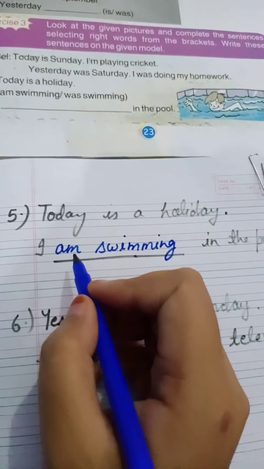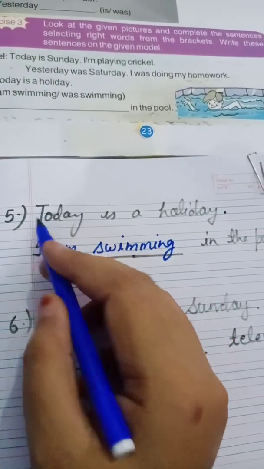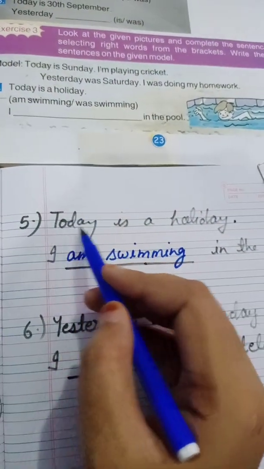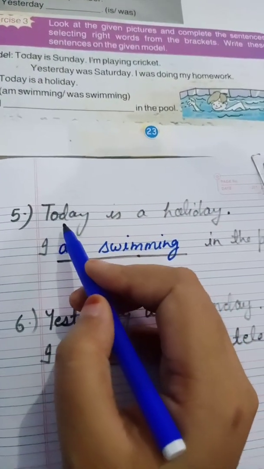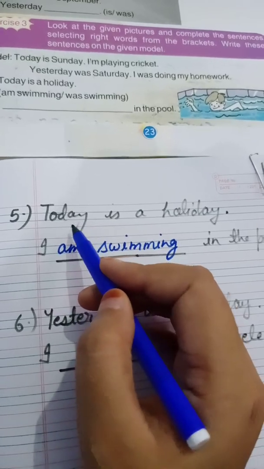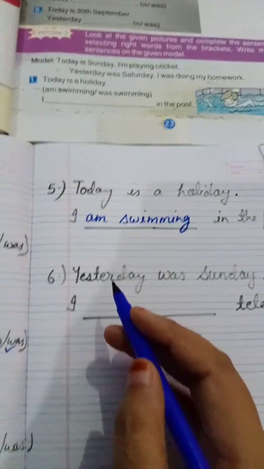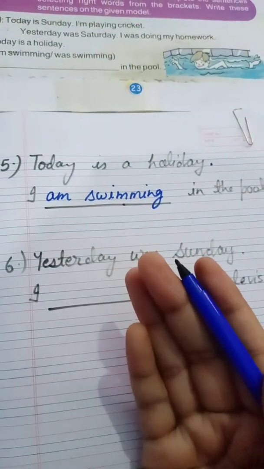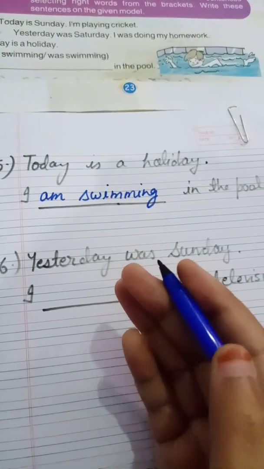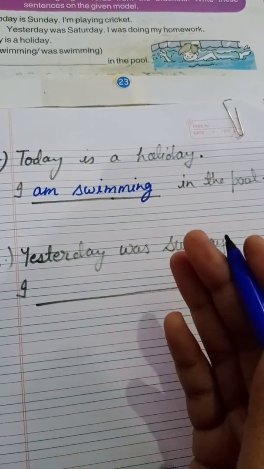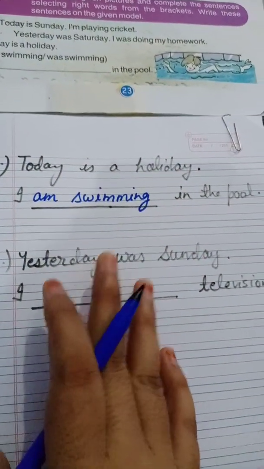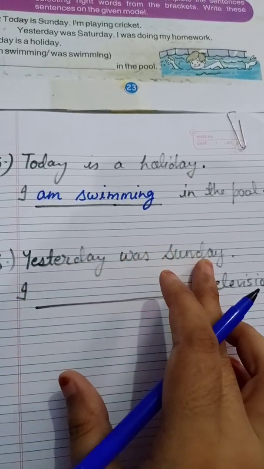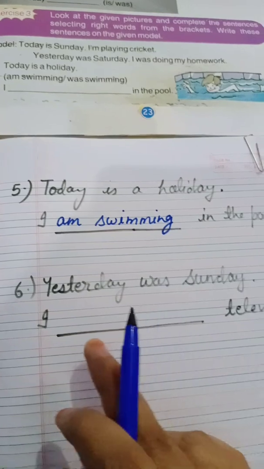Am. We always use am for today's present action. And here we are using am because in the first sentence what is there? Today. The next sentence is yesterday. Yesterday means we are talking about past action, the action which has already been done, which has already completed. So yesterday we have to write what? Yesterday was Sunday.